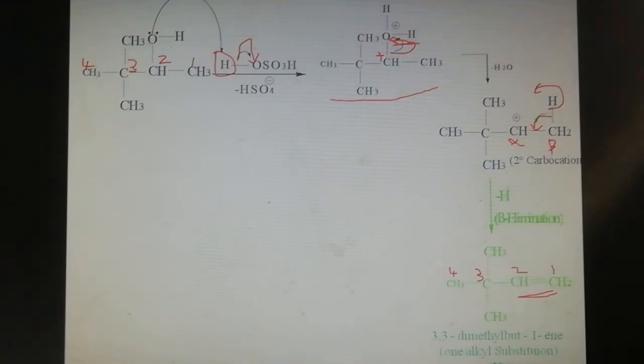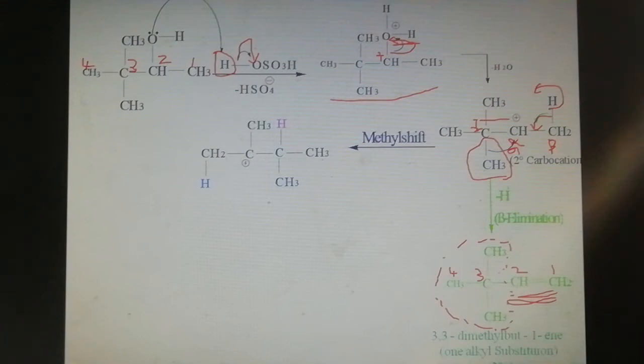Here the carbon-carbon double bond is the alkene part. The carbon number 3 part has substituents, and this part is a substituent at the second carbon. So there is 1 alkyl substituent, and this compound is possible to form only to 3%.